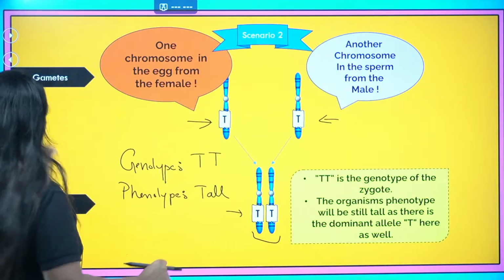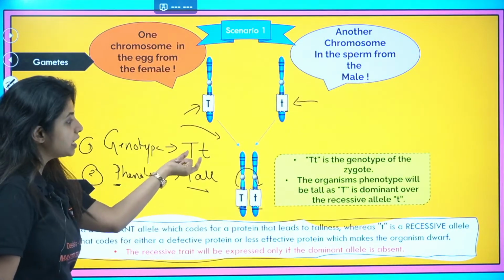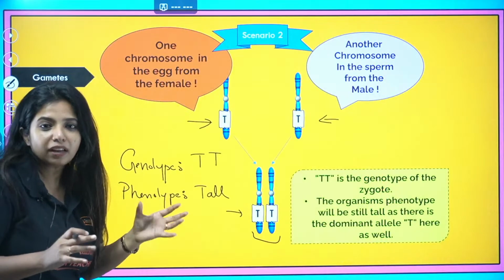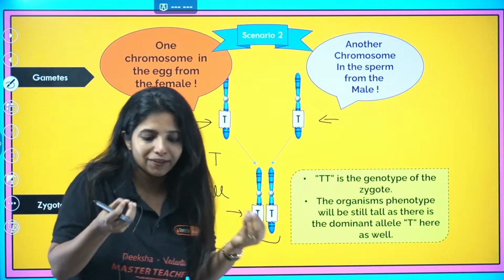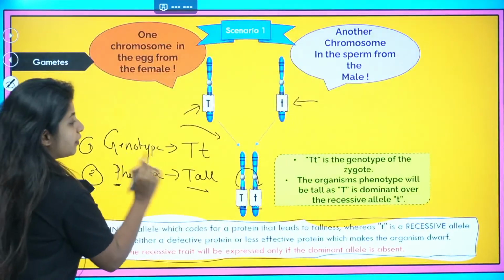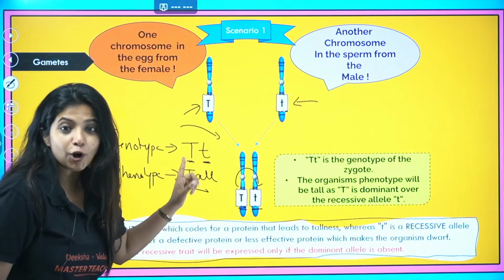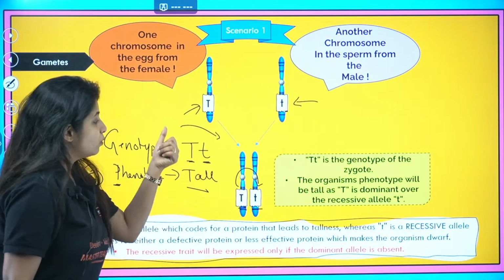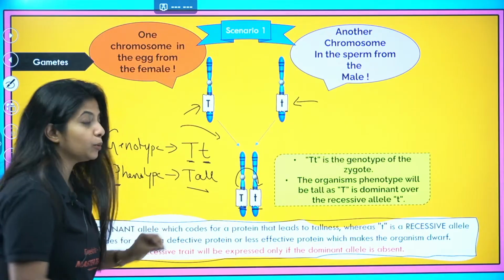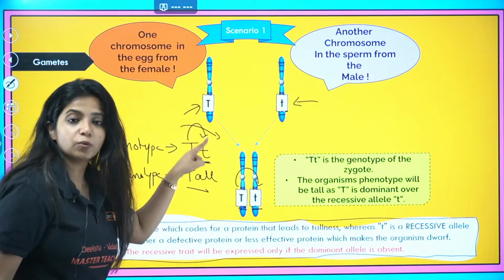Ma'am, I have a doubt over here. Previously, you said this is also tall, right? In the condition where the genotype was like this, you are saying this is also tall. So listen to me very carefully. As Pawan told, whenever you have two sets of alleles and they are different, you do not have similar ones, you have different ones. One is capital T, another one is small t. The phenotype is tall. They are appearing to be tall. Why? Because this is dominant over the recessive one. This is dominant over the other allele.